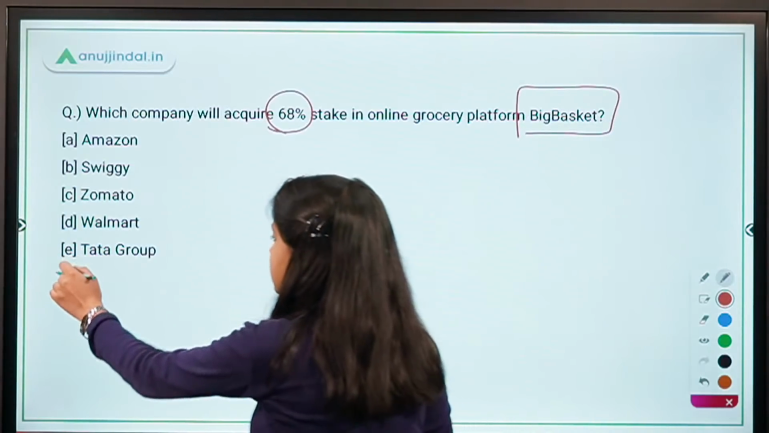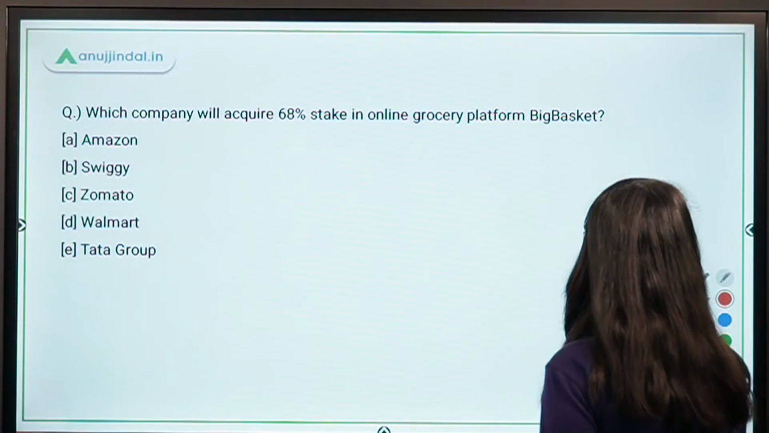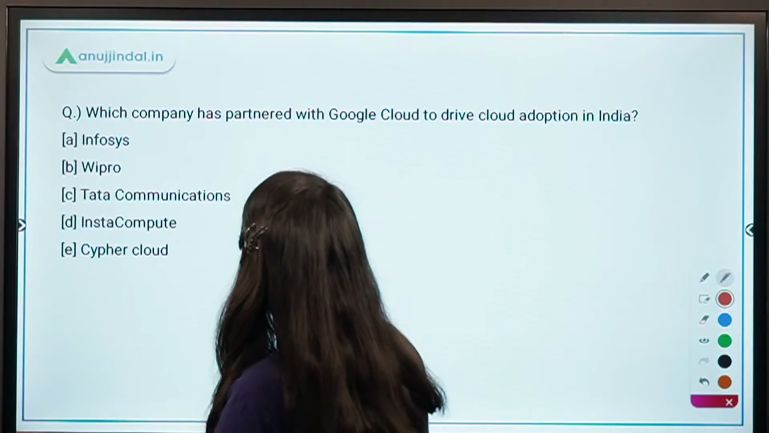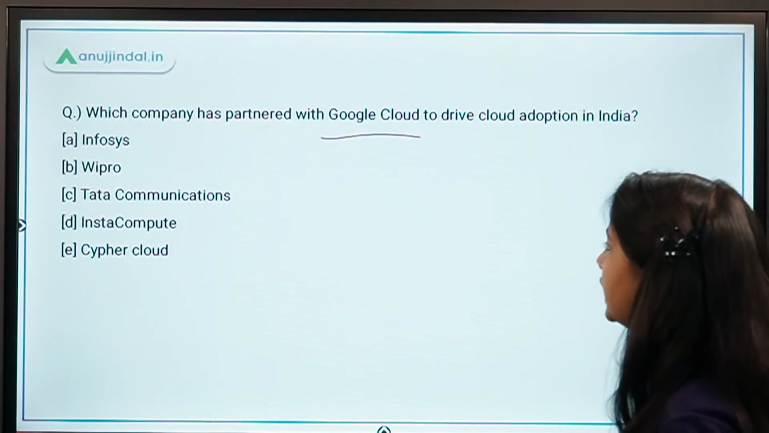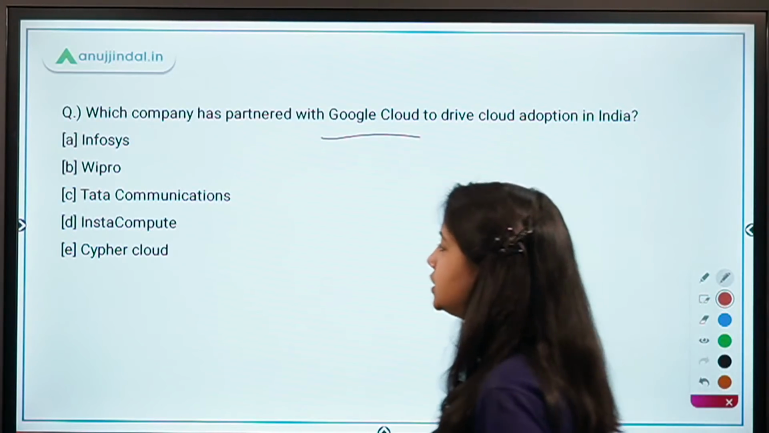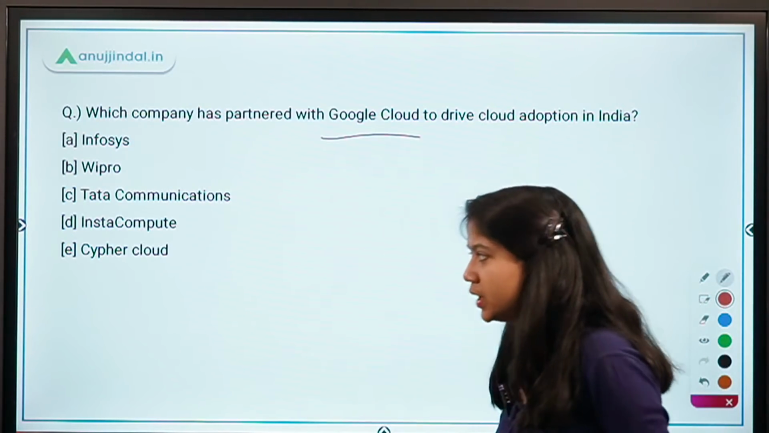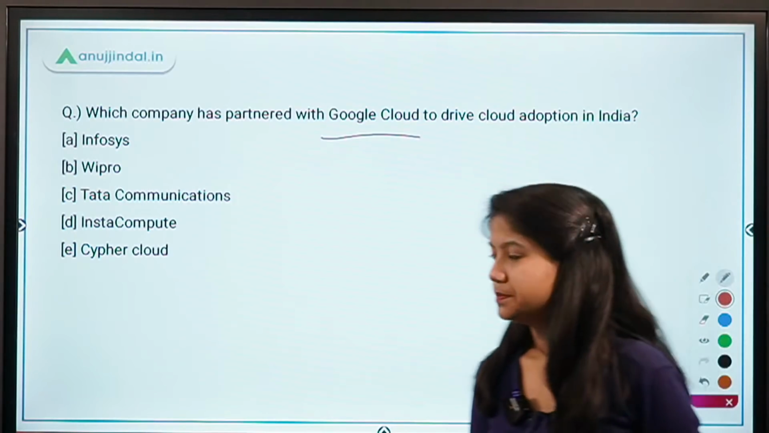Okay, so the right answer is Tata Group. Which company has partnered with Google Cloud to drive cloud adoption in India? Infosys, Wipro, Tata Communication, Insta Compute, Cypher Cloud. Which one is the right answer?